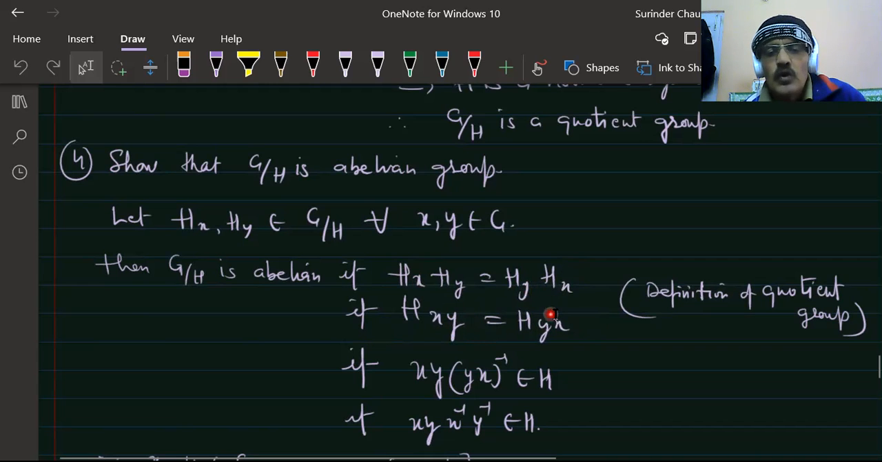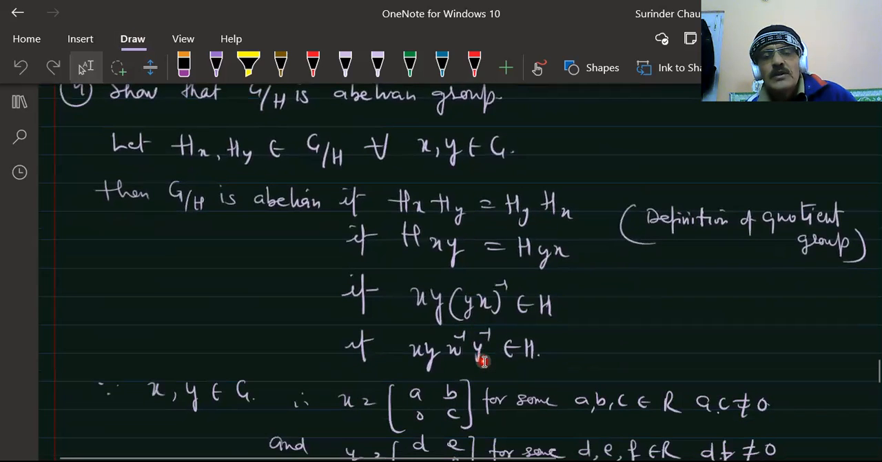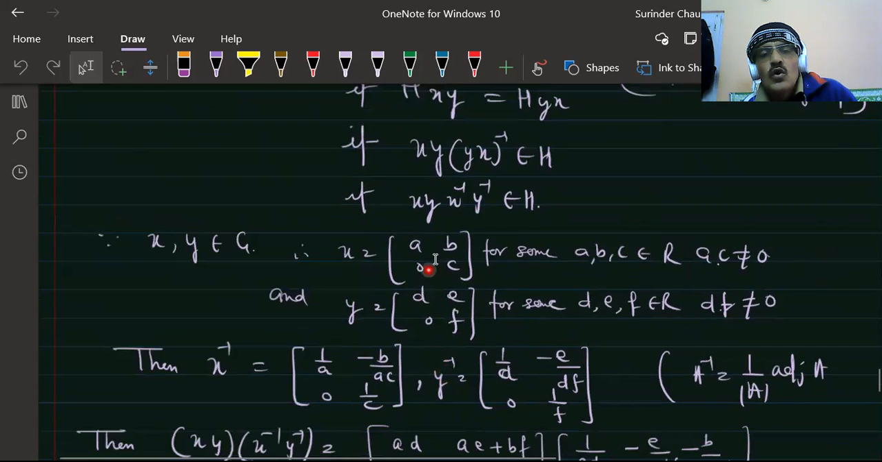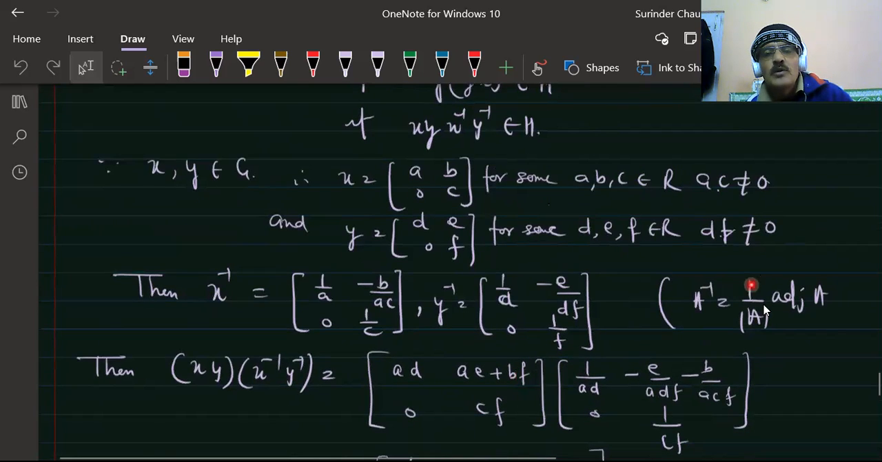So H of xy is equal to H of yx if and only if xy times the inverse of yx belongs to H. The inverse of yx is x inverse y inverse. This implies xy x inverse y inverse belongs to H. So now let's take x, y belonging to G. X is a matrix, y is a matrix. Now x inverse is this, and y inverse is this, by the adjoint over determinant.